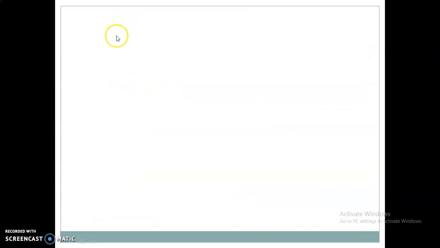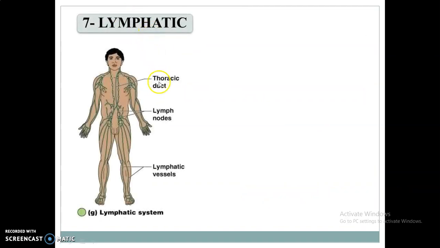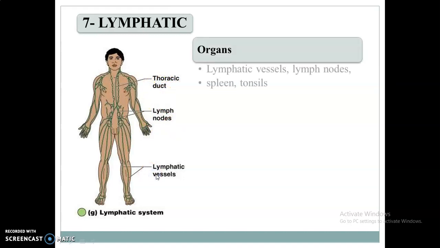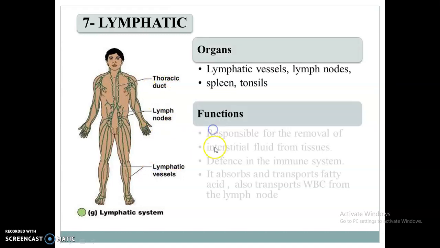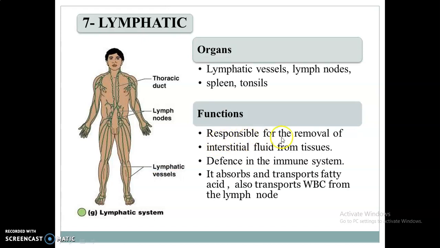Next system is the lymphatic system. Lymph is a Greek word. The organs are the thoracic duct, lymph nodes and lymphatic vessels. The functions: it is responsible for the removal of interstitial fluid from the tissues. It acts as a defense in the immune system, and it absorbs and transports fatty acids and also transports the WBC from the lymph node.